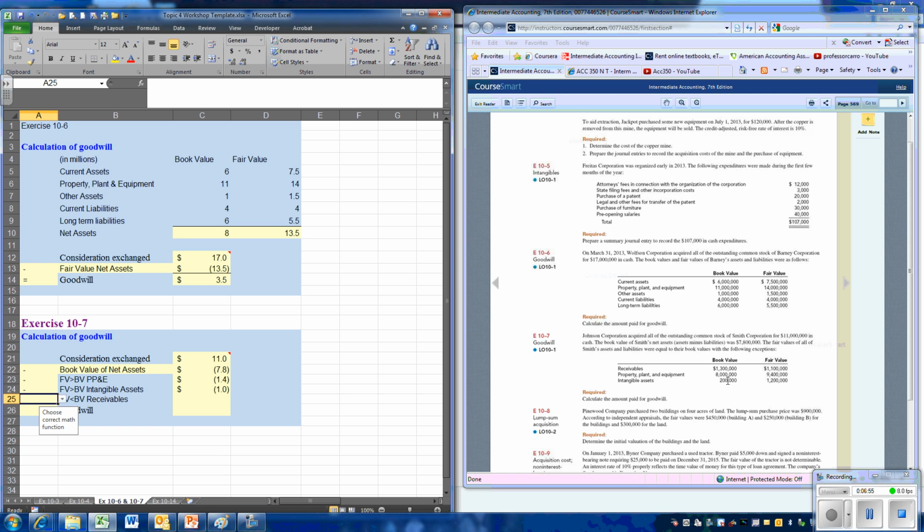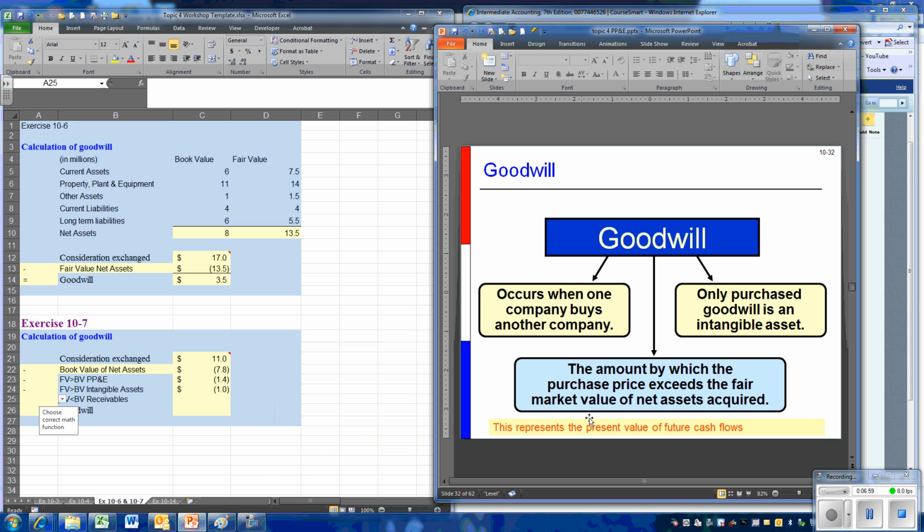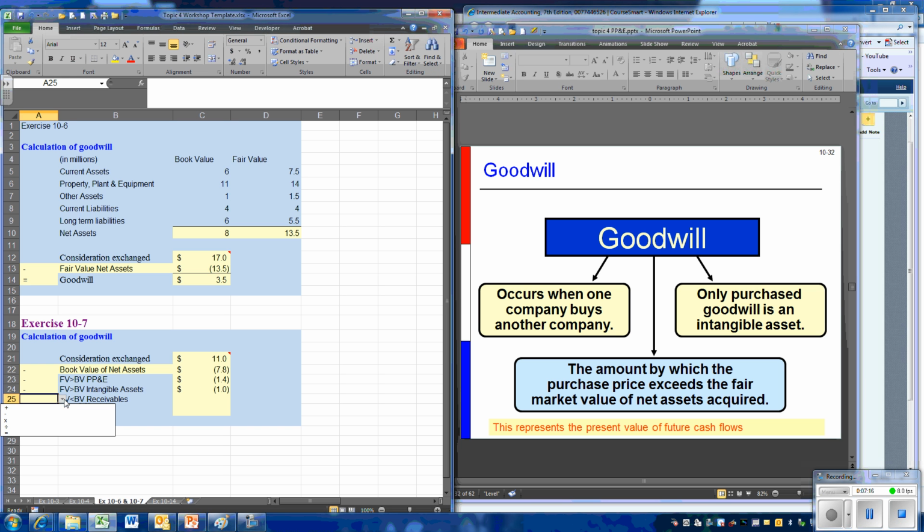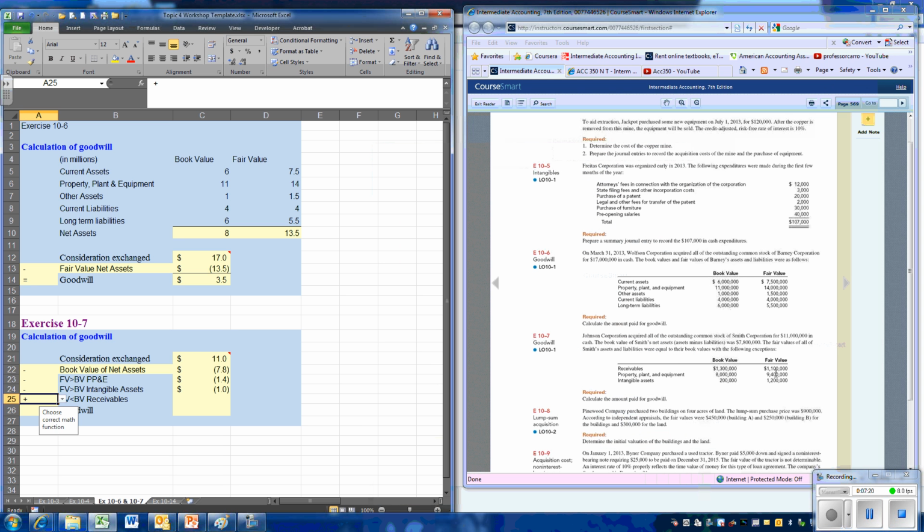Now, when the fair value is higher than book value, we subtracted it. Why? Well, again, the definition of goodwill is the amount by which the purchase price exceeds the fair value of the net assets. Since the fair value is greater, in order to come up with the goodwill, we subtract it. But in this case, the receivables, the book value is higher. We don't believe the receivables are worth as much as the books, and that is a difference of 200,000.